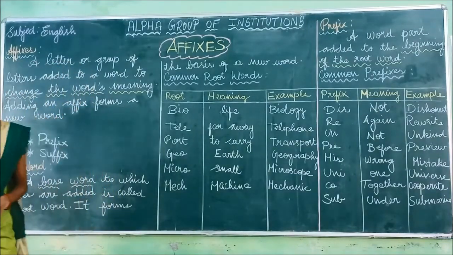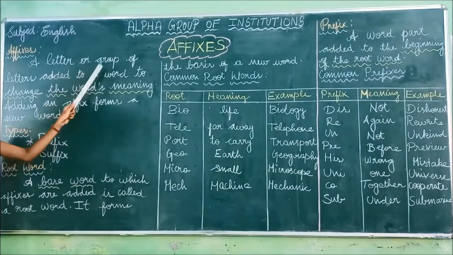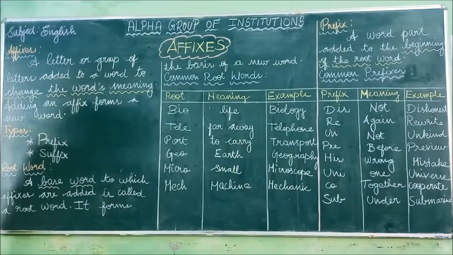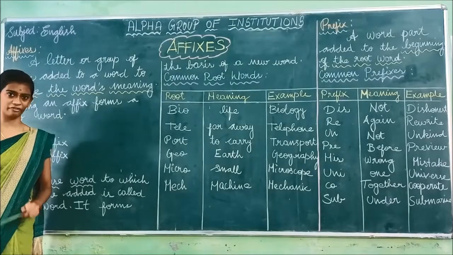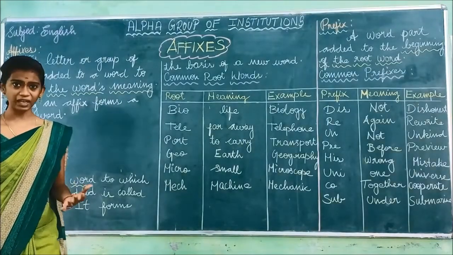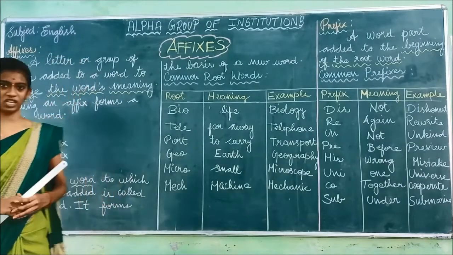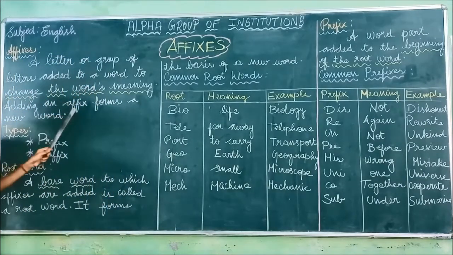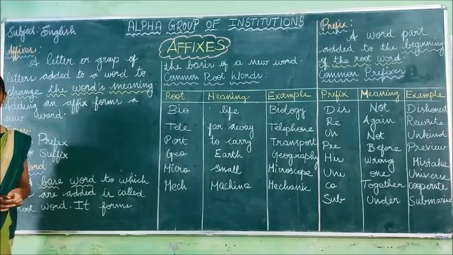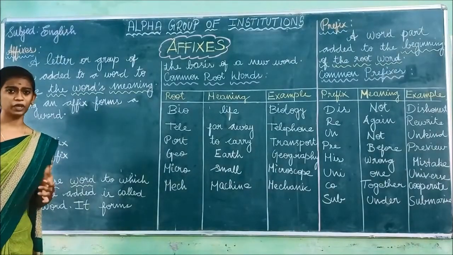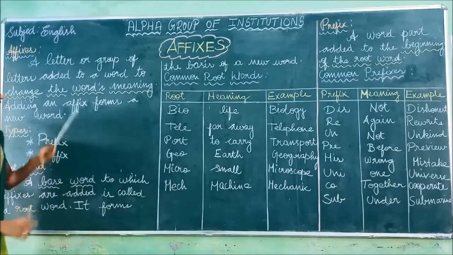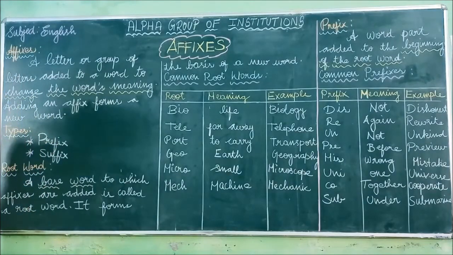Okay. So affixes is nothing but a letter or a group of letters. What we have to do? We have to add to a word. So while we add a group of letters, the word's meaning has to be changed. Adding an affix forms a new word. So if we add a few letters, what happens? The meaning of the word should be changed, and that is called affixes.